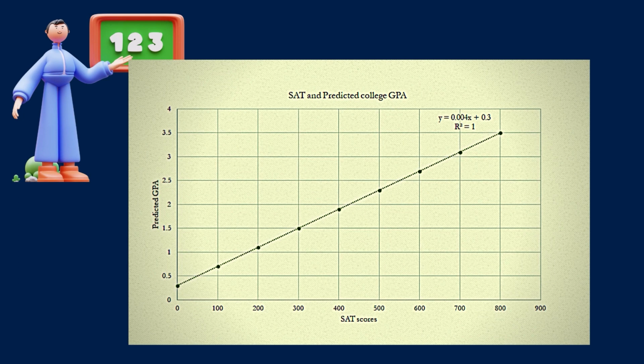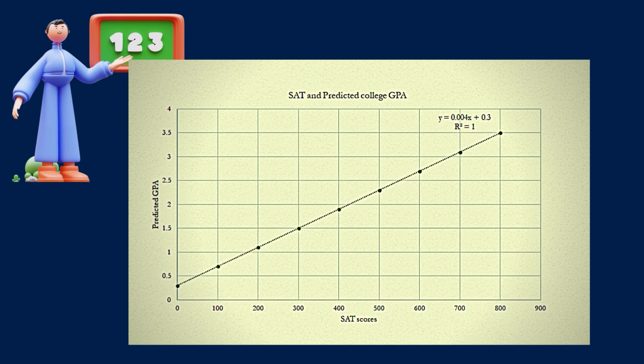So I take the 100 value on the x axis, find where there is 0.7, and put a dot or a mark here. Similarly for 200, for 300, when I plot all the values, I just connect them through a line, and this line is my regression line. Now this line is a straight line.